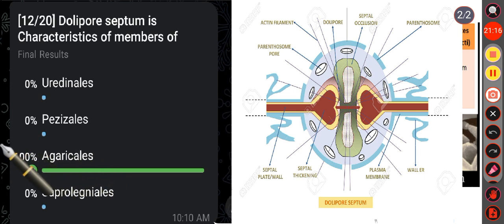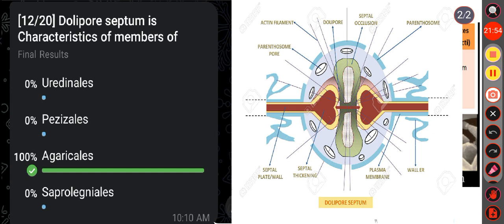Then next question, dolipore septum is characteristic of members of option A Uredinales, option B Taphrinales, option C Agaricales, option D Saprolegniales. Here the correct answer is option C, that is Agaricales. We know dolipore septum is a characteristic feature of Basidiomycetes, right? But remember, they are not universally present in all members of this group. For example, dolipore septum is absent in rust and smut fungi, right?